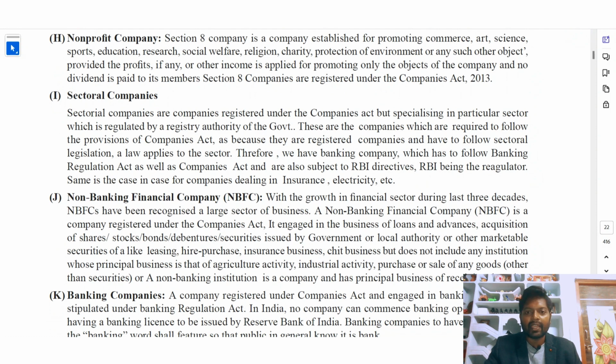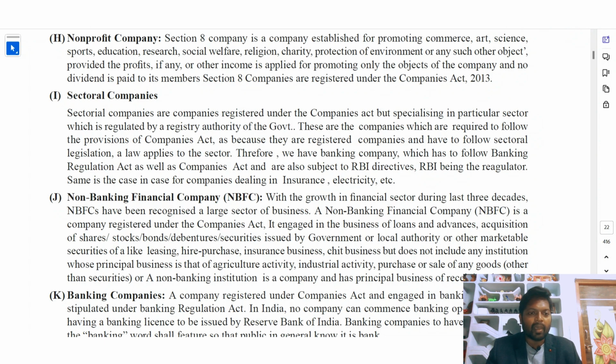Therefore we have banking companies, which have to follow the Banking Regulation Act as well as the Companies Act. For example, banking companies like SBI, HDFC, all these banks, have to follow the banking regulations and also the Companies Act 2013 regulations. They are also subject to RBI directives, RBI being the regulator. It is the same in the case of companies dealing in insurance, electricity, etc.